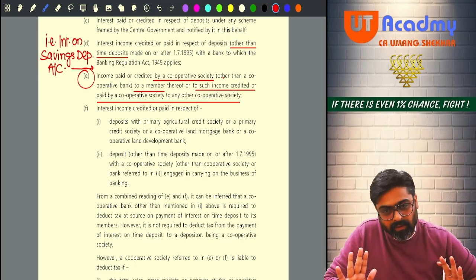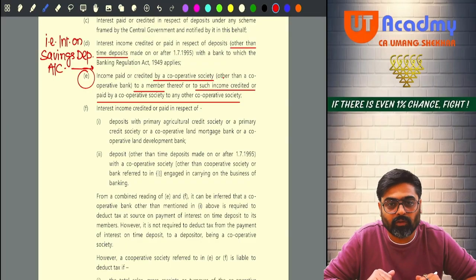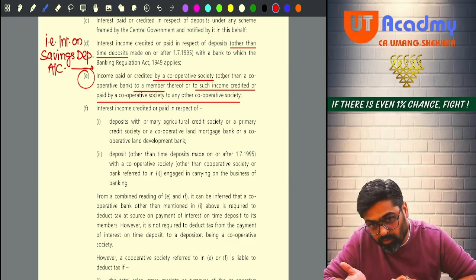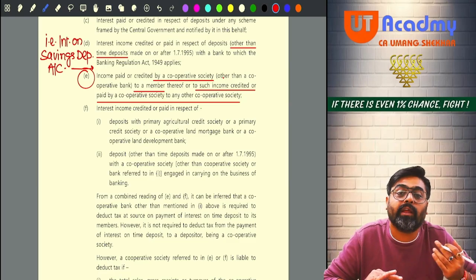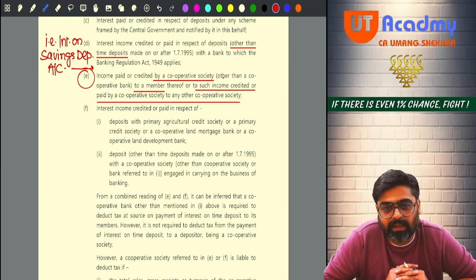So one cooperative society giving interest to another cooperative society, or a cooperative society giving interest to any of its members, then there is no requirement of TDS on this interest also.